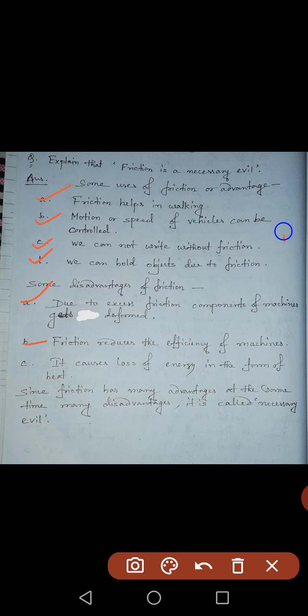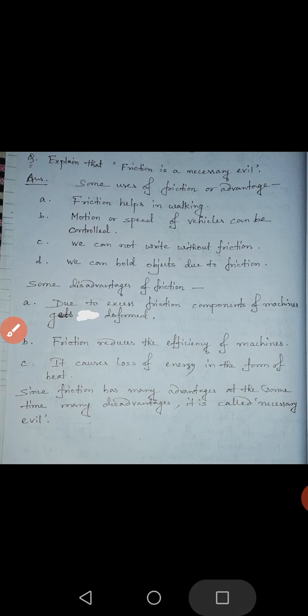In the same way, in different machineries, due to a huge amount of friction, there will be generation of heat. If heat is generated, that means some amount of energy is lost in the form of heat, which is not desired. And why are we getting heat there? Because of friction. So friction in that case is a disadvantage. We have discussed all the 3 points. In the conclusion, you will write, since friction has many advantages and at the same time many disadvantages, it is called necessary evil.